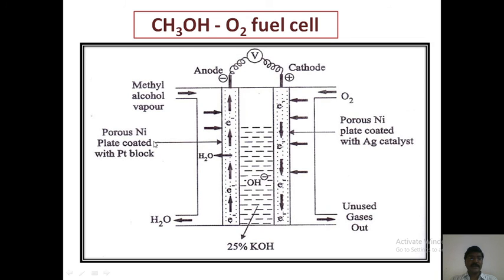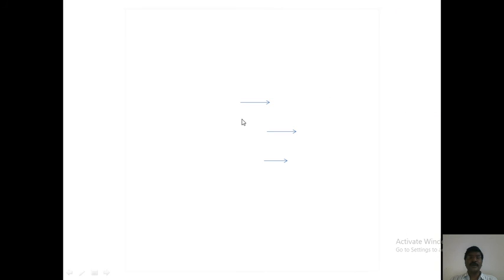In this way, methyl alcohol is let in at the anode, and oxygen at the cathode. The anode is a porous nickel plate coated with platinum black, and the cathode is a porous nickel plate coated with silver catalyst. This is the construction of the methanol oxygen fuel cell.